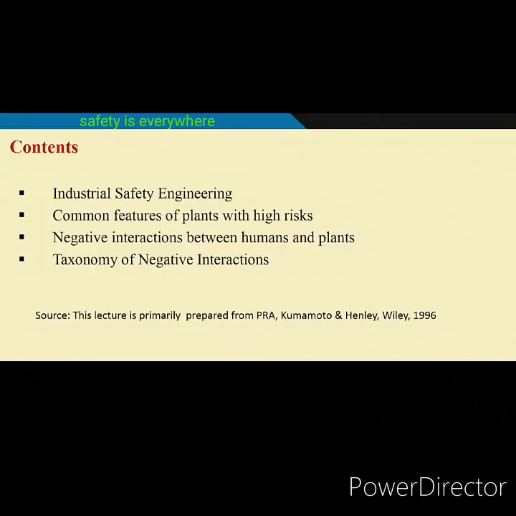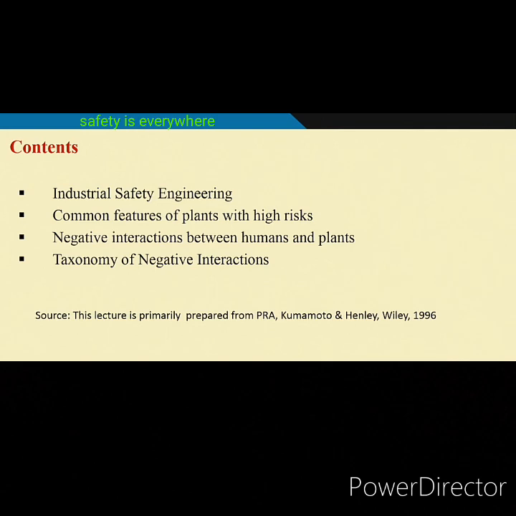So, whatever you have learned so far, we will put under industrial safety engineering. Then common features of plant with high risk, the negative interactions between humans and plants, and taxonomy of negative interactions will be covered in 30 to 40 minutes of time.